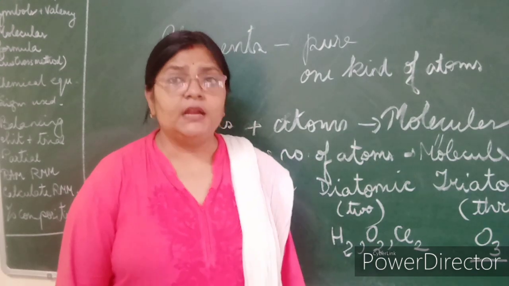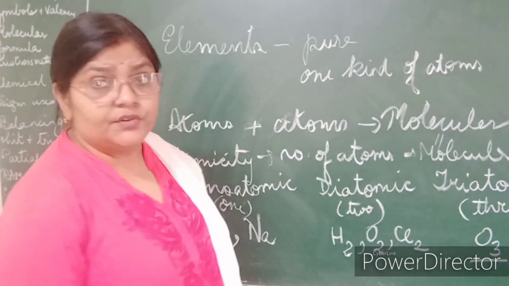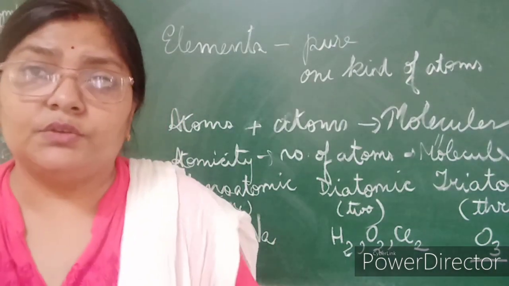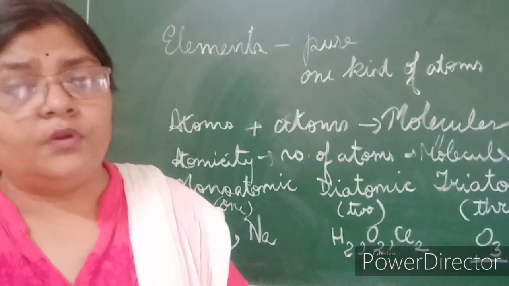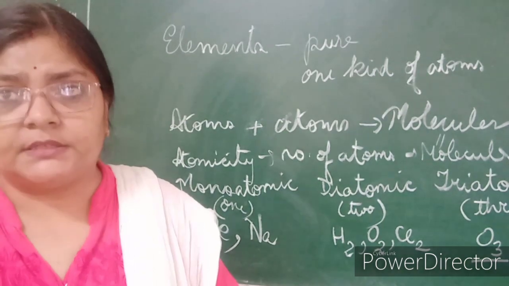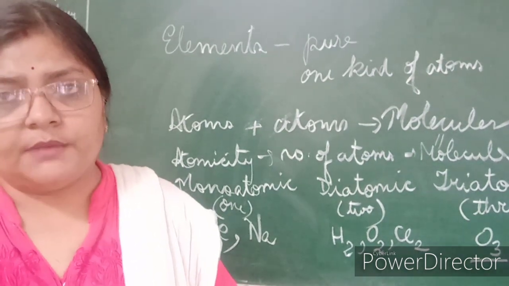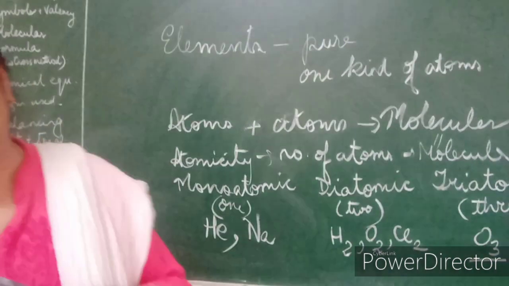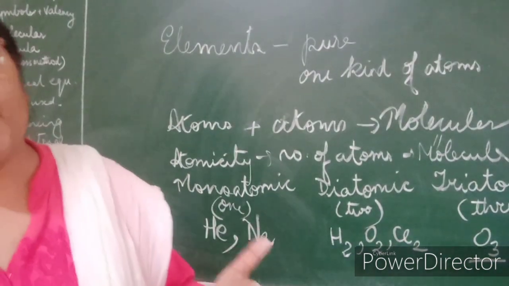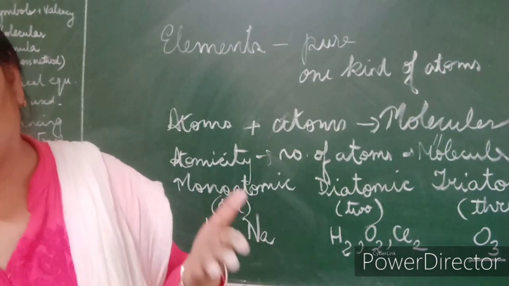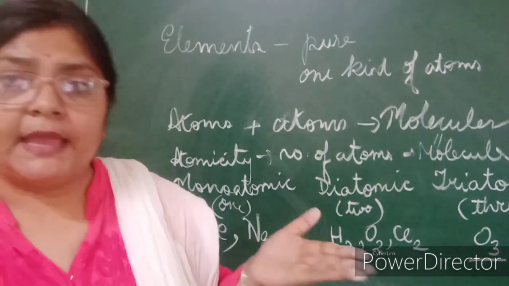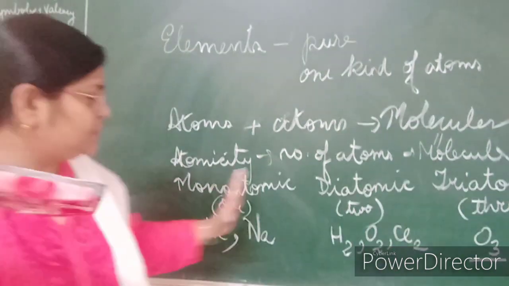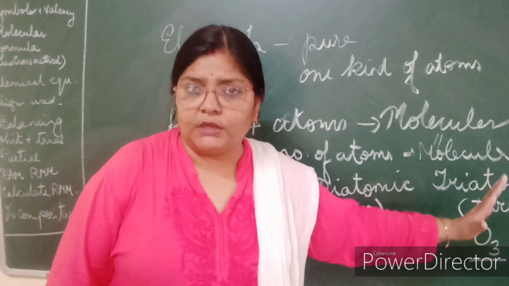Then tetraatomic. Tetra means four. That means in one molecule of the element there are four atoms present. For example, phosphorus, P4. Fine. There can be octaatomic, with eight atoms in one molecule. That is sulfur, S8. If they have more than one atom, all of them fall under the category polyatomic.